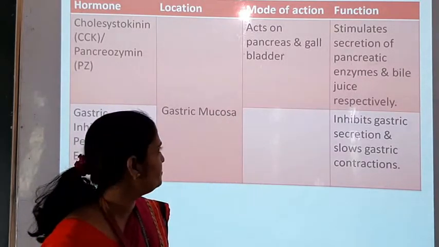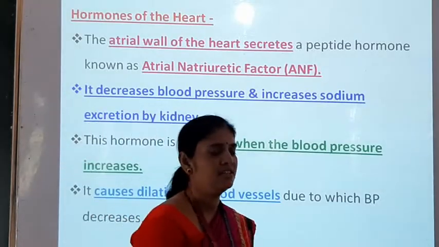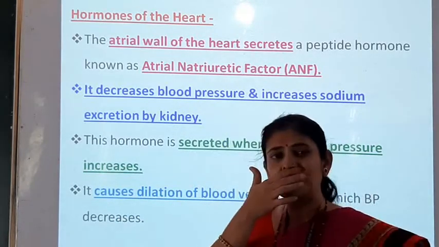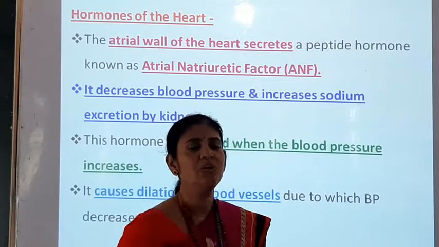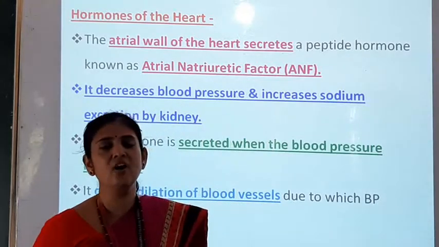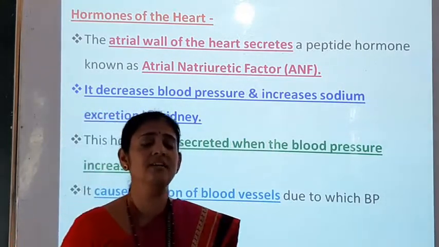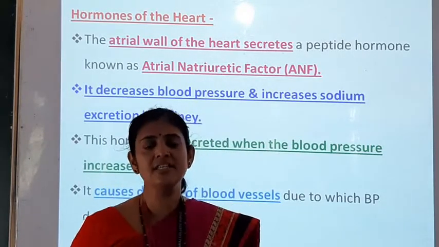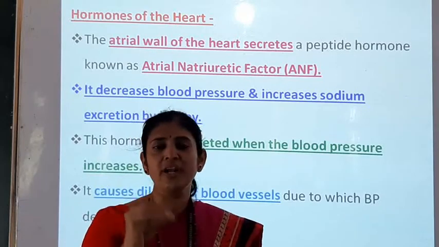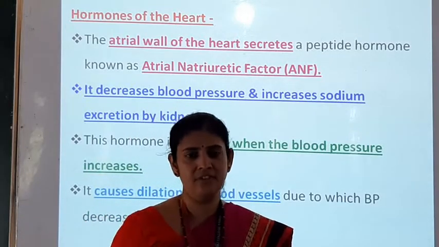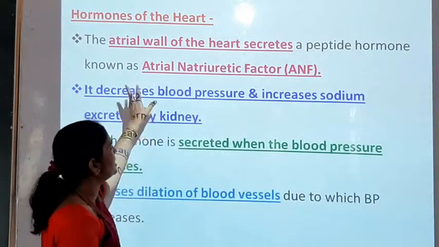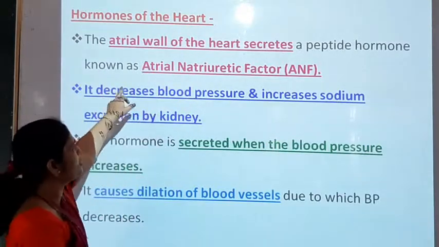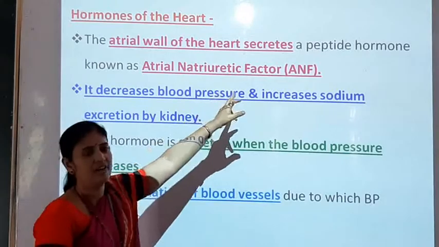Okay, so we have to see the next very short points. These are the hormones of the heart. As you know, the heart is also secreting a hormone that we have already studied in the excretion chapter, that is, the atrial wall of the heart is secreting atrial natriuretic factor ANF, and this is the hormone secreted by the heart. The atrial wall of the heart secretes a peptide hormone which is known as atrial natriuretic factor ANF.